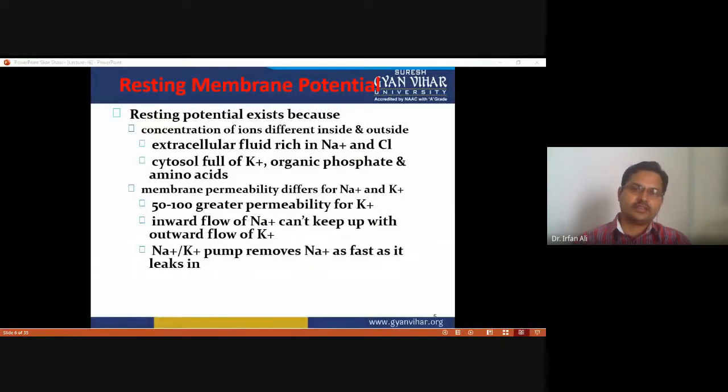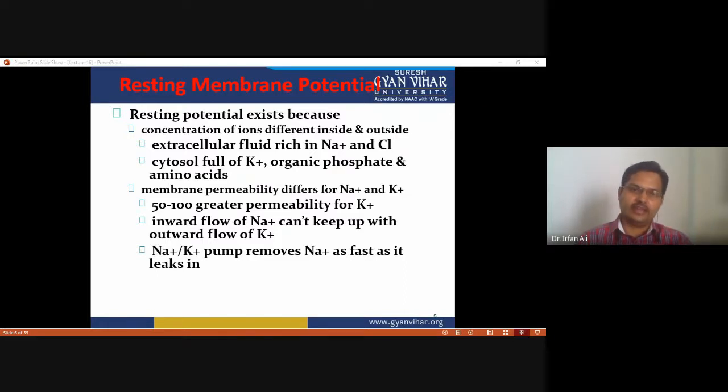So resting potential exists because the concentrations of ions inside and outside are different. Extracellular fluid means the fluid present outside the cell membrane. The extracellular fluid is rich in sodium ions and chloride ions, and the cytosol is full of potassium ions, along with organic phosphates and amino acids.